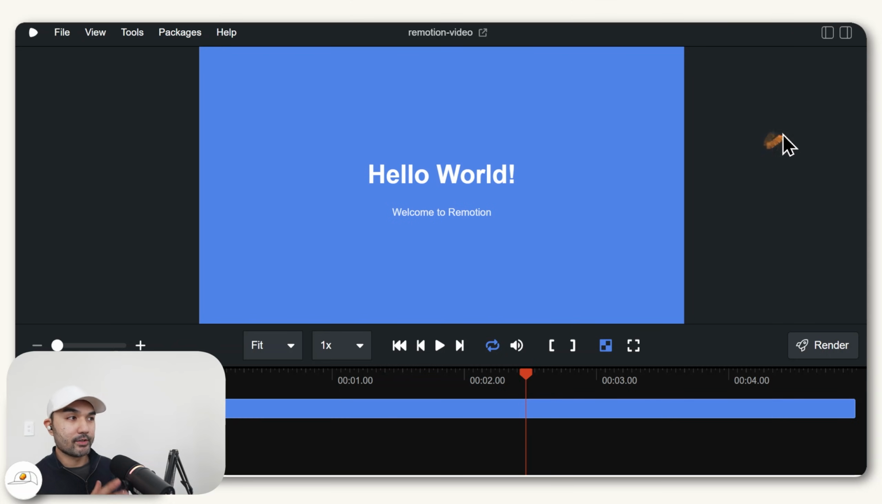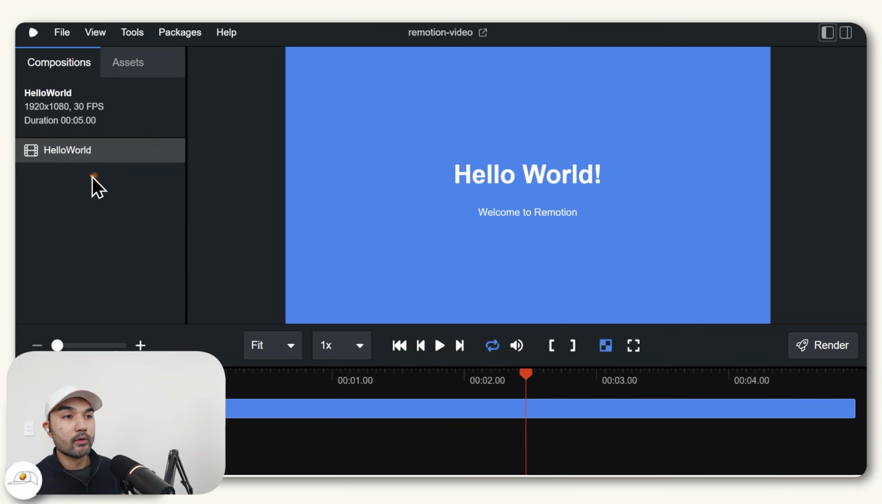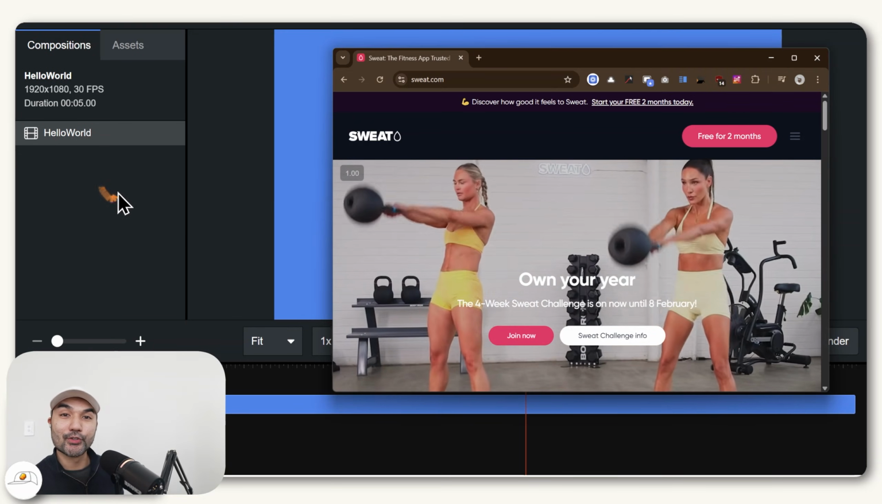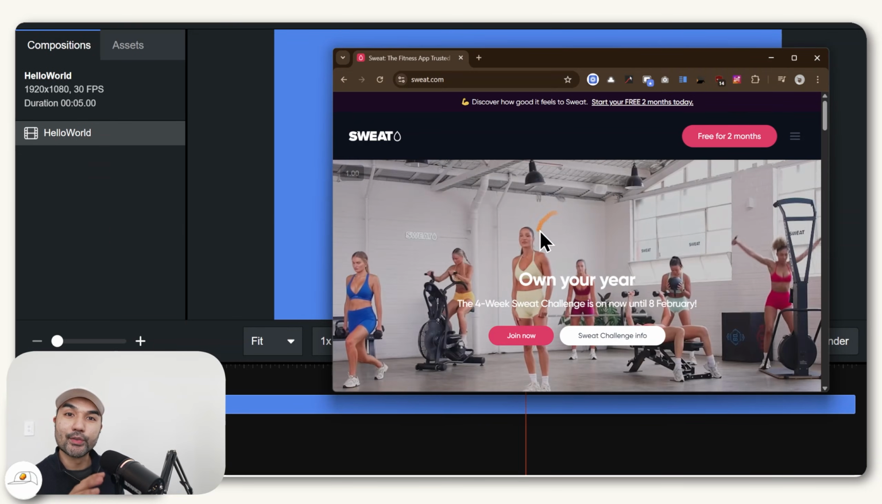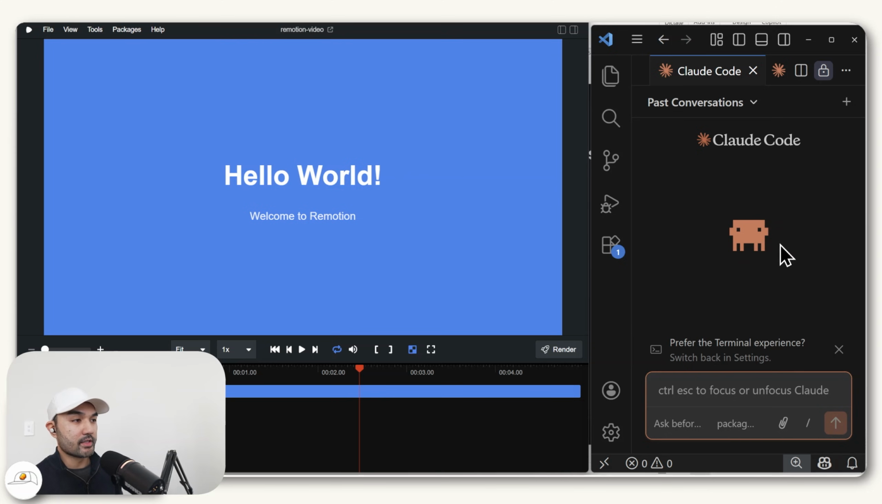Well, if you open that browser app of Remotion, you can see it's pretty similar to other video editors that you may be used to. So now what we'll do, if you click on this left window button, it's going to open a window here that contains your compositions or projects. So what we're going to do is ask Claude Code to create a new video project for us to promote the Sweat app. So to do that, here you can see I just have Claude Code here on the right.